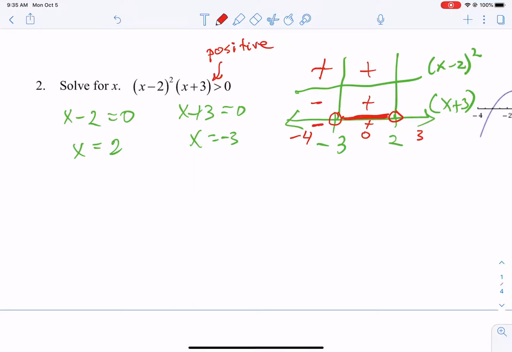And then let's plug in 3. 3 minus 2 is 1. 1 squared is 1. That's a positive. 3 plus 3 is 6. That's a positive. Color that in.